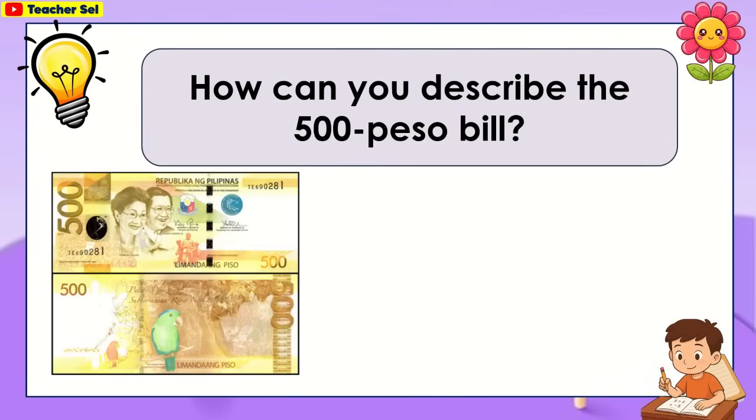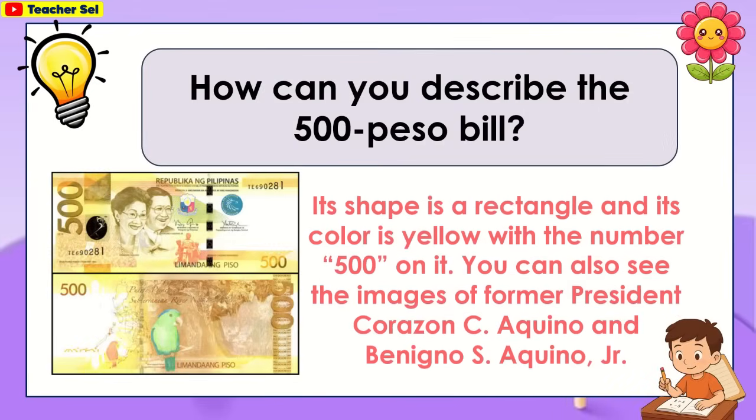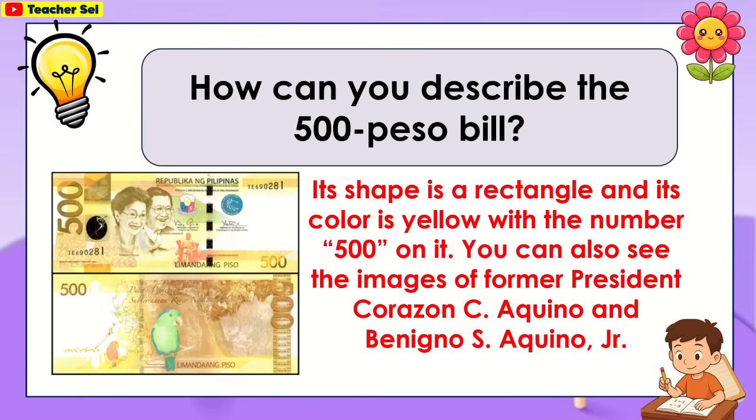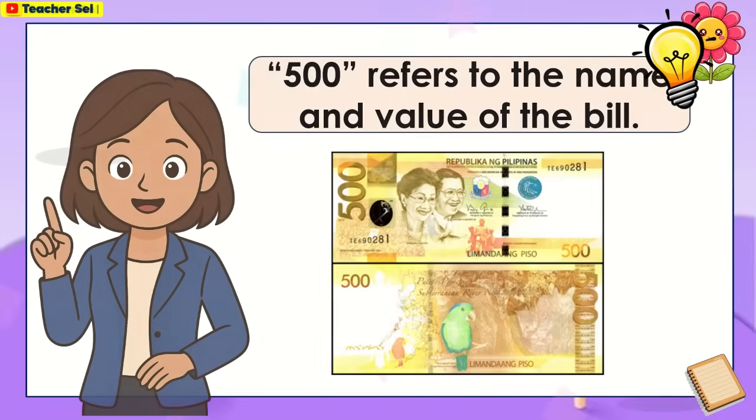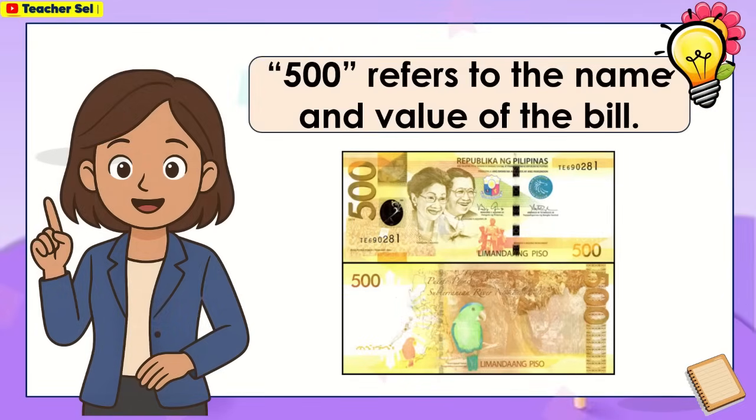How can you describe the 500 peso bill? Its shape is a rectangle and its color is yellow, with the number 500 on it. You can also see the images of former President Corazon C. Aquino and Benigno S. Aquino Jr. 500 refers to the name and value of the bill.